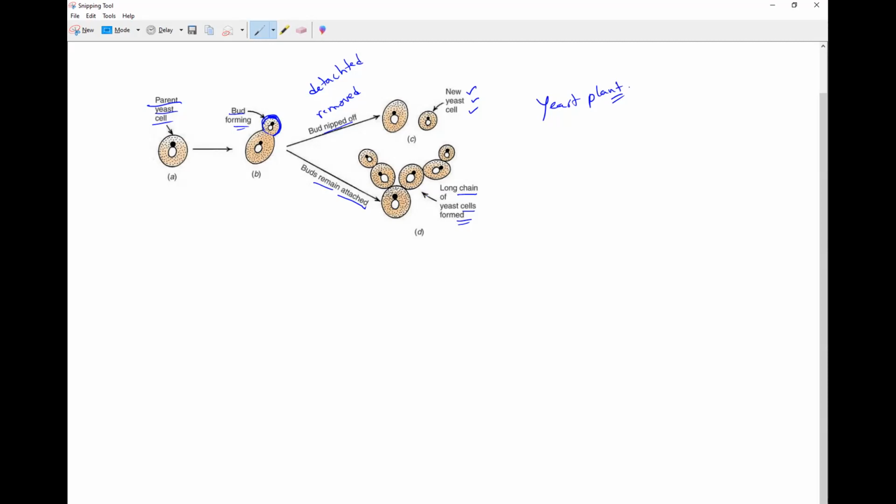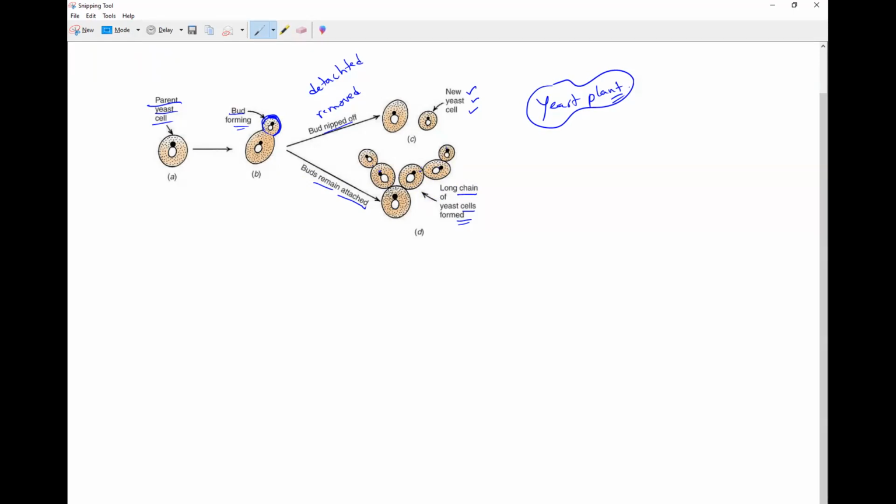You can notice it, the yeast cells. After some time all the yeast cells of the chain will separate from one another and form individual yeast plants. The budding formation will be extremely fast. From the parent, one will form, that one again separates into another one, that one into another one. Like that, very fast growth will be taking place continuously.